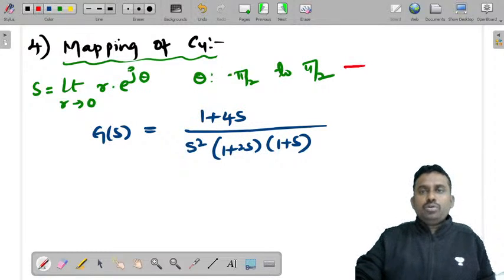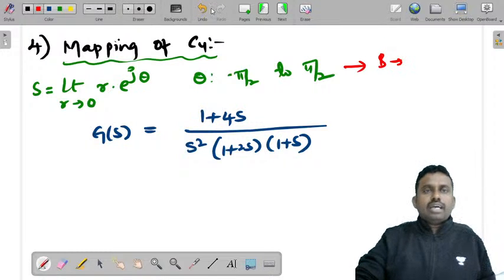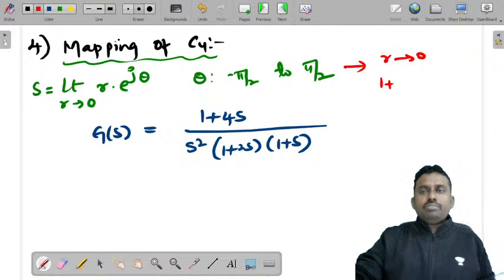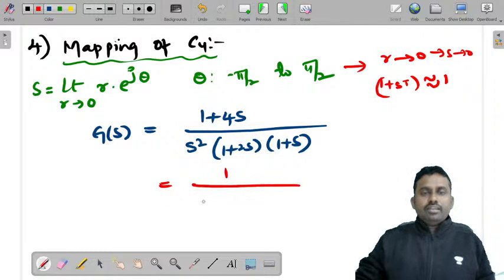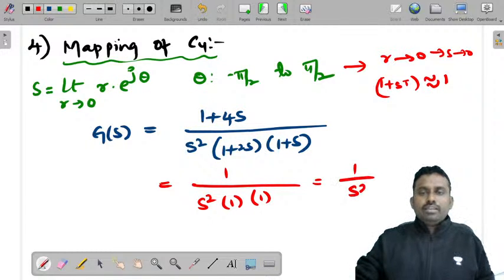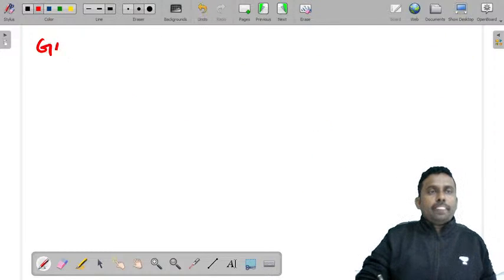In this case, because r is tending to 0, 1 plus s will also tend to 0. So 1 plus s can be approximated to 1. So can I write it as 1 by s square into 1 into 1. So G of s is equal to 1 by s square.